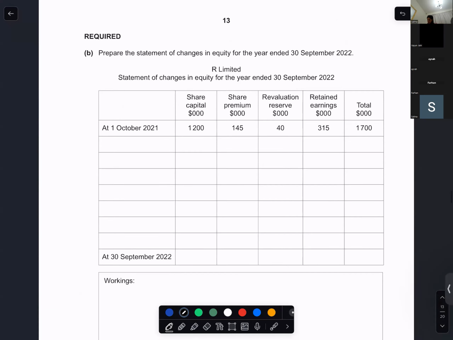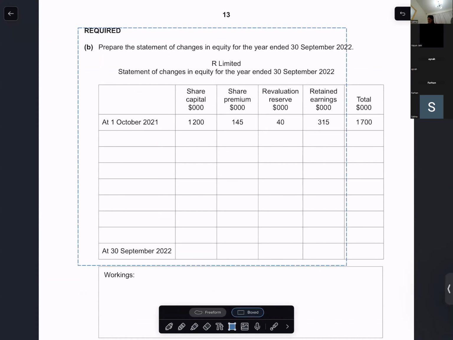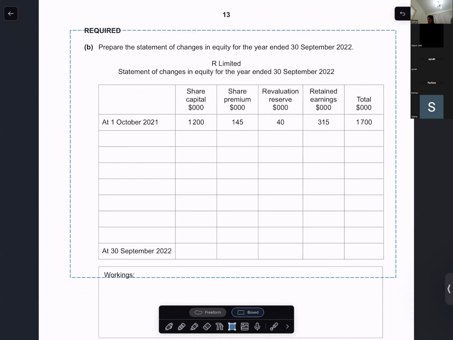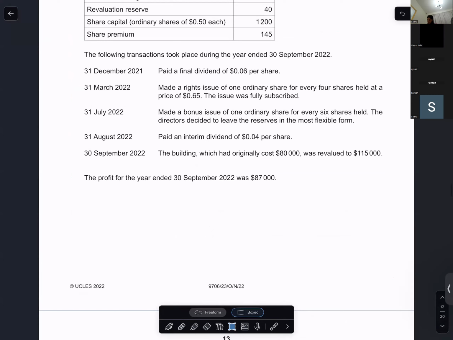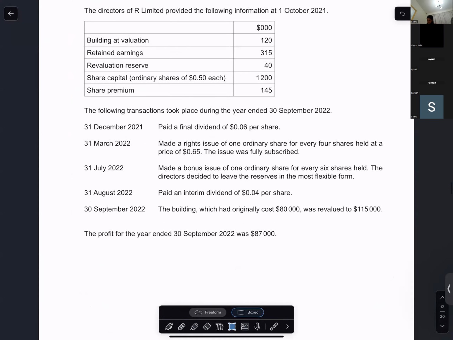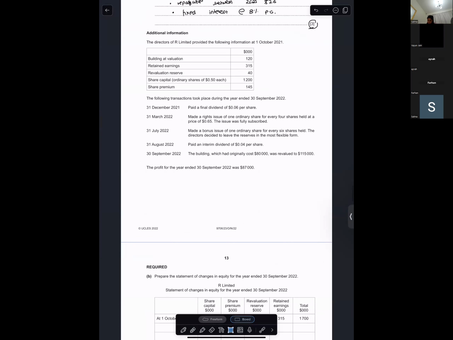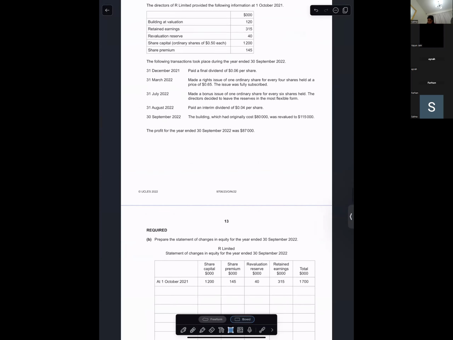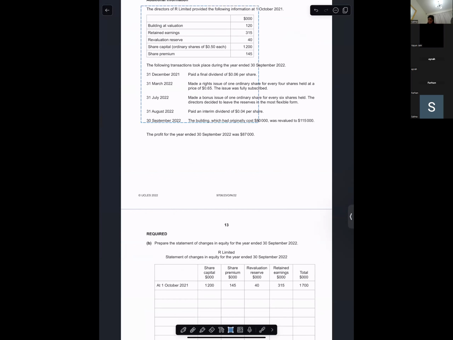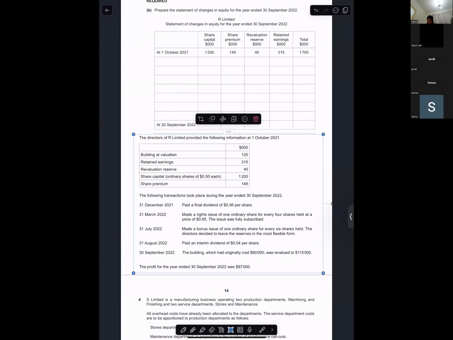What are we supposed to prepare? SOCE. SOCE is the statement of changes in equity. And these are the columns that we already have. Okay, fine. How will we prepare? Come on, tell me. Okay, so we start with the balances given to us. We'll start with 31st December 2021. Opening balances are already given to us.